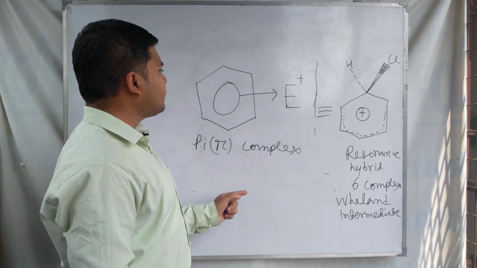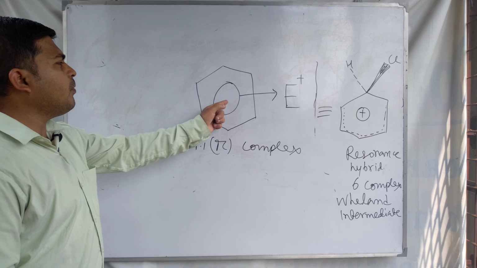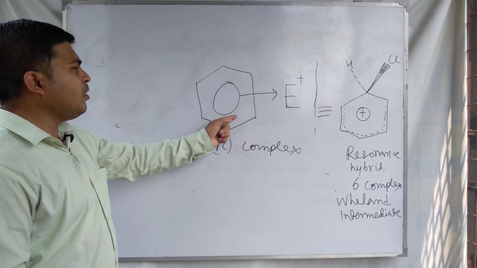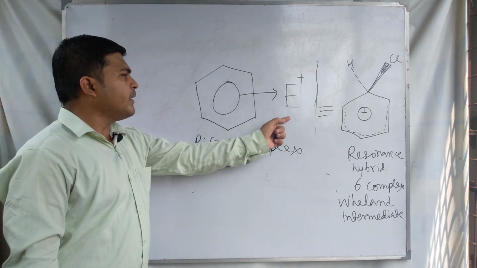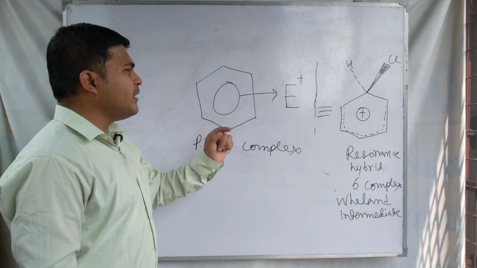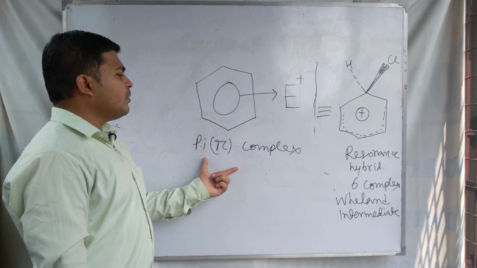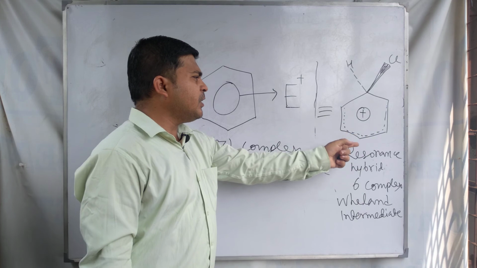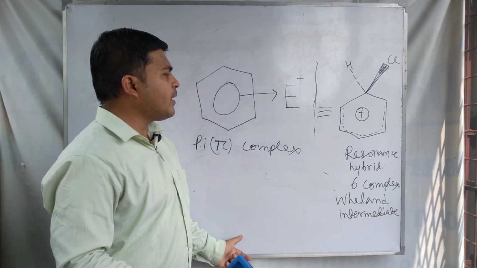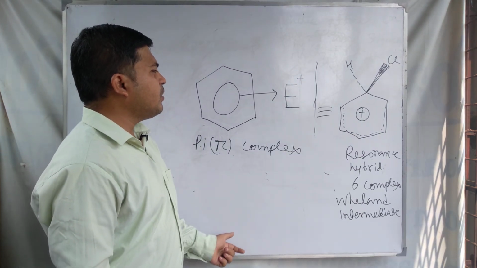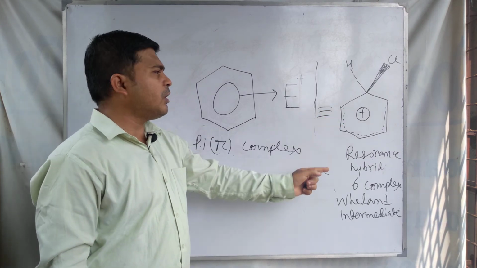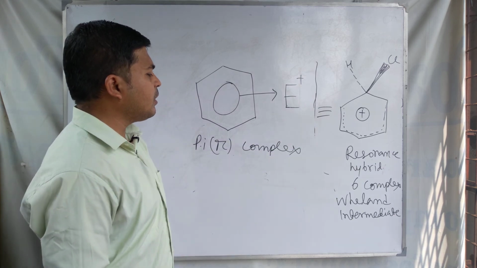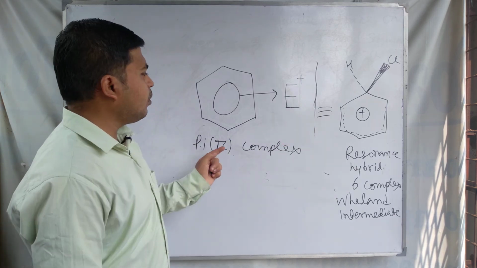It is the interaction between the unhybridized p orbitals, these are the pi orbitals, and the electrophile, the incoming electrophile present in the reaction mixture. This is called the pi complex, and this one is the sigma complex, which is a reaction intermediate or the carbocation intermediate. It is a carbocation because the carbon here bears a positive charge, so it is called the sigma complex and the Wheland intermediate, and this one is the pi complex.